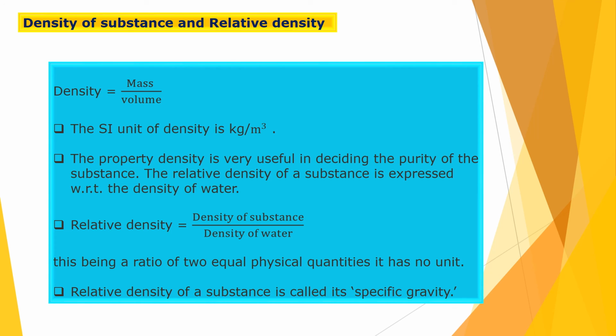So relative density formula will be density of substance upon density of water. This ratio of two equal physical quantities has no unit. Relative density of a substance is called its specific gravity, meaning relative density has another name, that is specific gravity also.